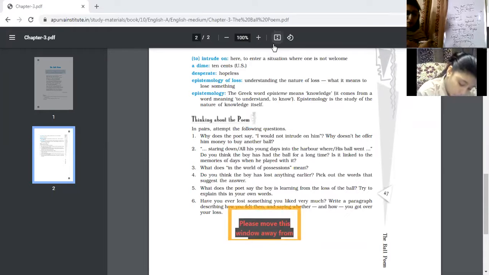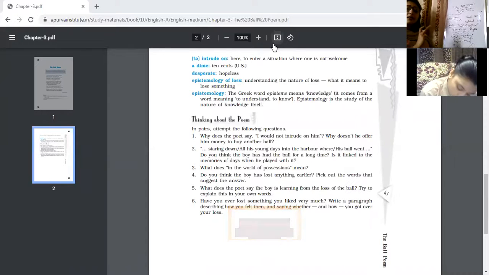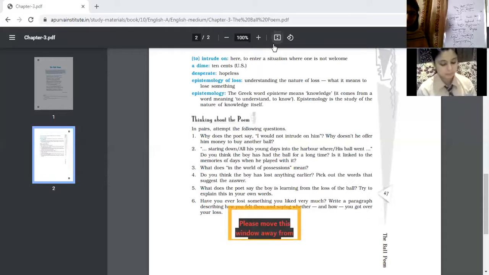The poet wants to make the boy understand, and he must stand up and try to console himself over this kind of loss on his own. So the poet is saying that he should learn how to stand up and how to bear the loss that has taken place in his life, and it is only because of self-understanding. By self-understanding only, the boy should learn to bear the loss.